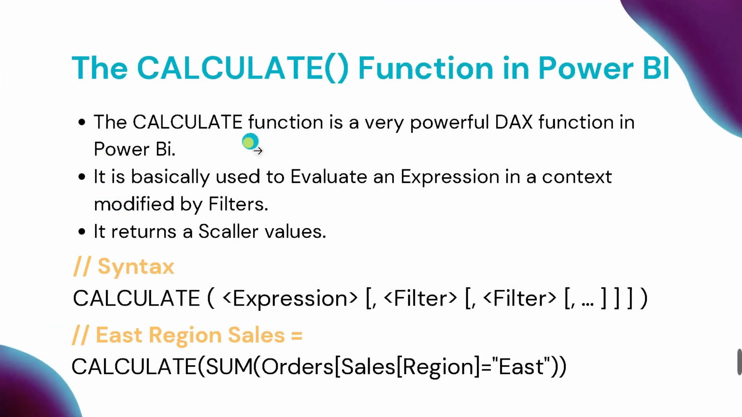So basically, the CALCULATE DAX function is used to evaluate an expression in a context modified by filters. Okay, it means suppose we want to calculate something from a particular table by applying some filters on that. In that case we use this CALCULATE DAX function. Okay, and the return type of this CALCULATE DAX function is a scalar value. Scalar value means it's a single value. Alright, and remember this CALCULATE DAX function is a very commonly used DAX function in Power BI. Okay, so this is one of the most important DAX functions.